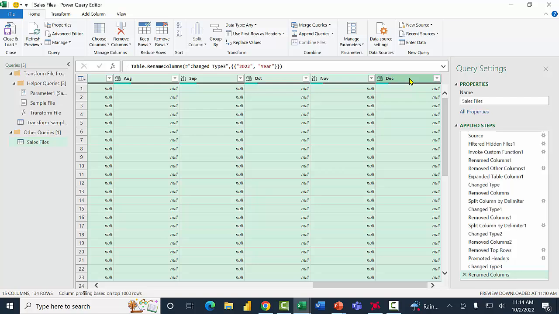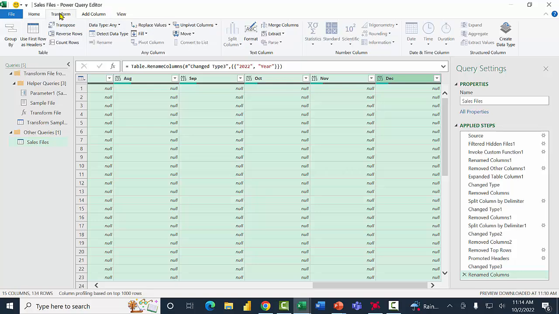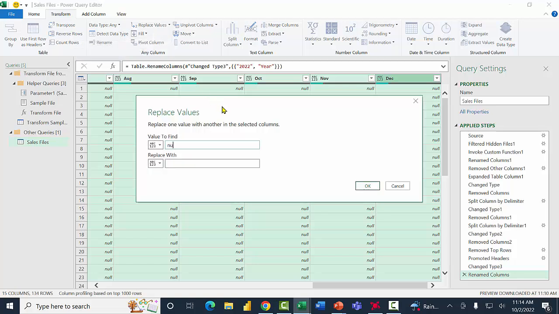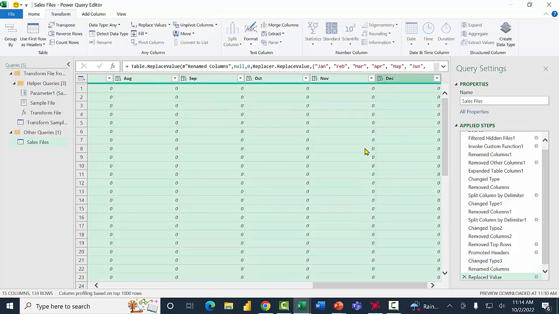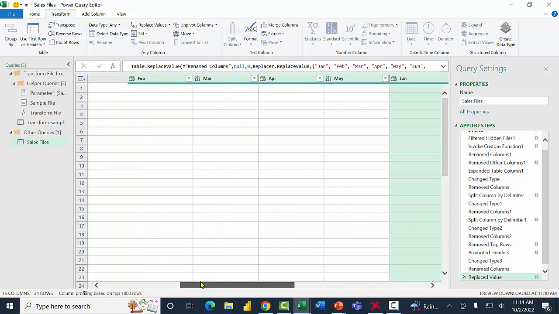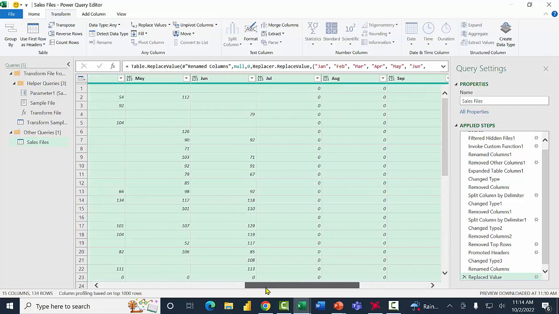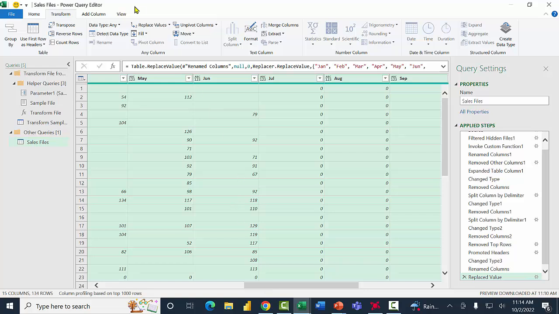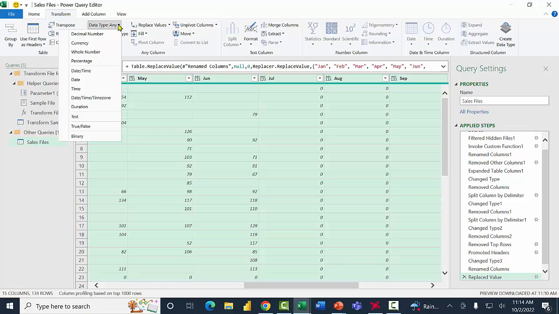Then let's see. I'm going to pick Transform up here. I'm going to replace the values. I'll pick Replace Values. So I want to type in the word null and replace that with a 0. I'll click OK. Now where it said null, it now is a 0. And I want to make sure that the data type for those fields is all numbers. So I'll make them currency fields.